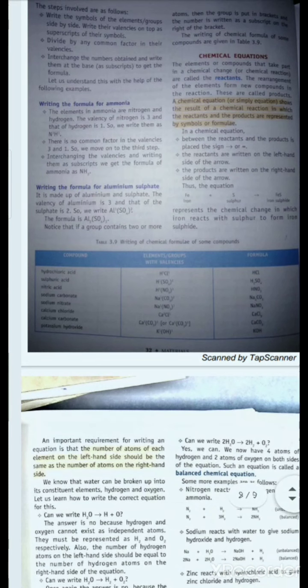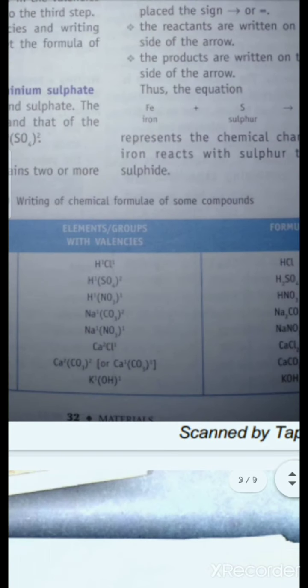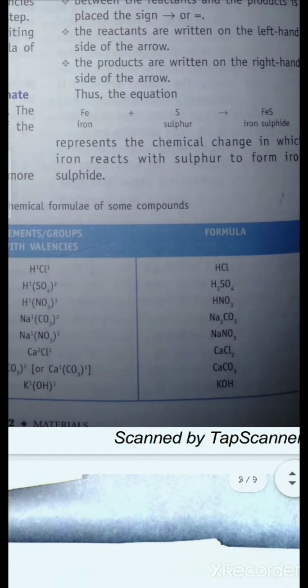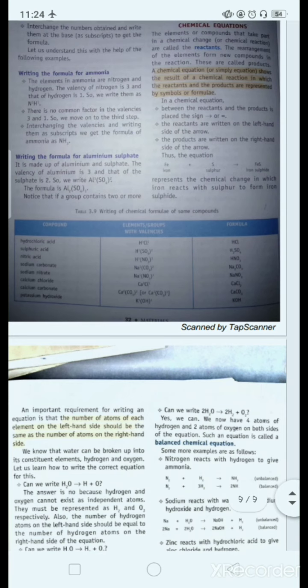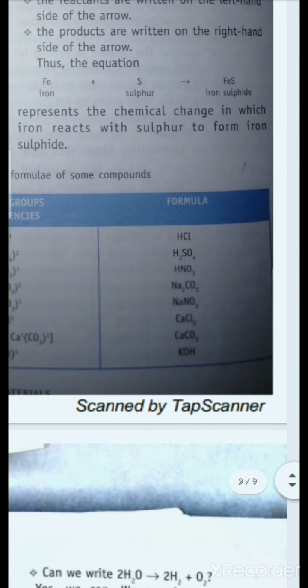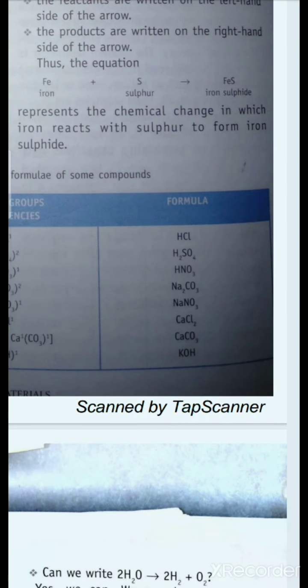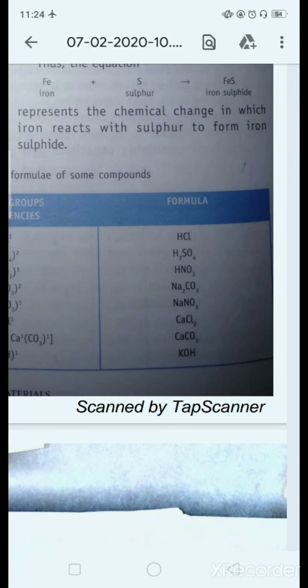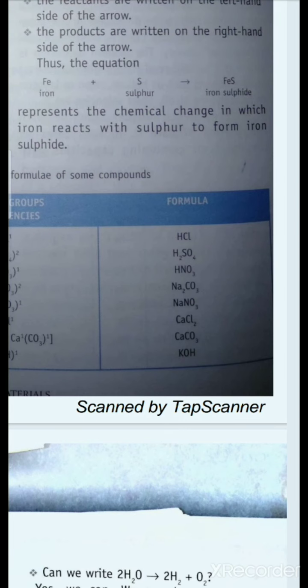Now, also there is one topic more, balanced chemical equation. Now, what is balanced and unbalanced chemical equation? So, in this equation, Fe plus S gives FeS. In this case, on the reactant side, what is reactant side? The side which is left to the arrow, that is this side. This side is left side, and the side right to the arrow is right side, product side. The left side is reactant side, right side is product side.